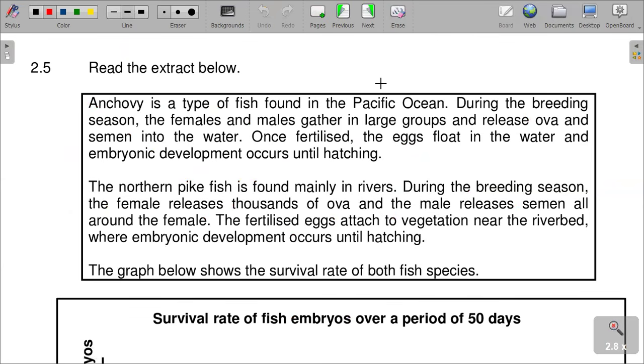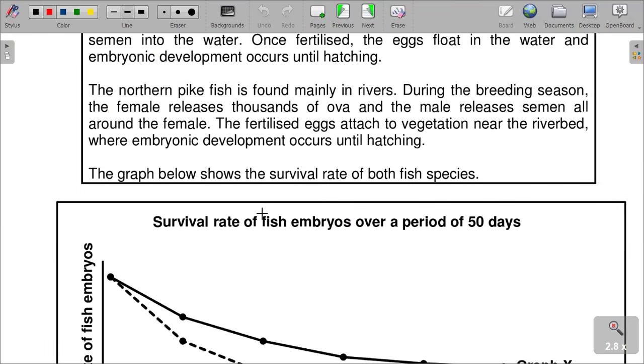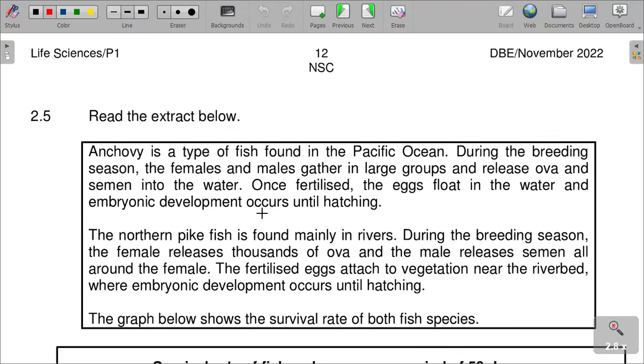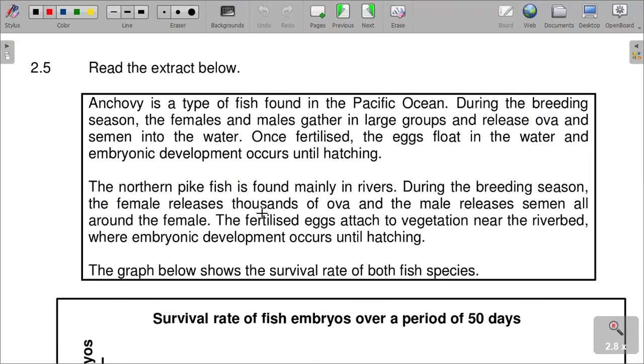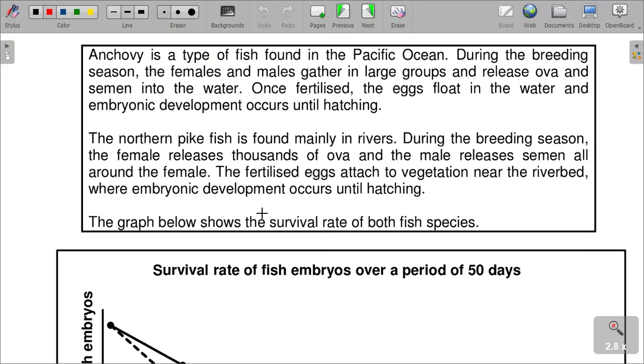2.5. Let's quickly just answer this one. Read the extract below. It's a type of fish found in the Pacific Ocean. During breeding season, the female and the male gather in large groups and release ovum and semen into the water. Once fertilized, the eggs float in the water and embryonic development occurs until hatching.